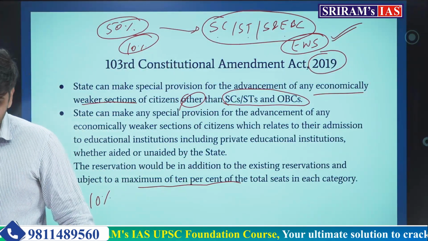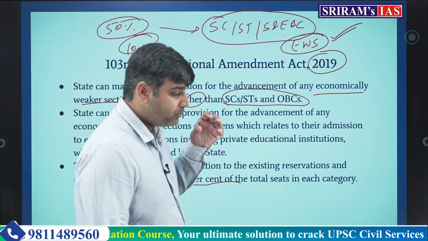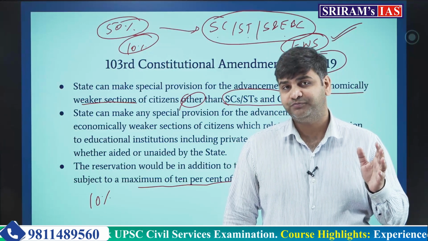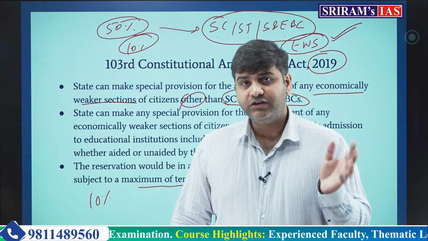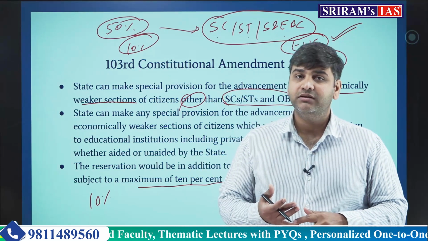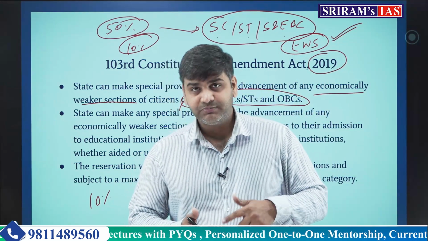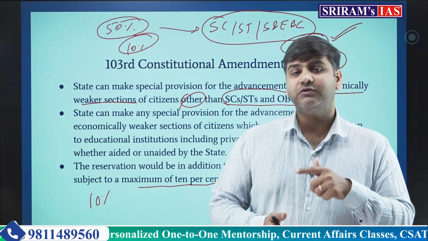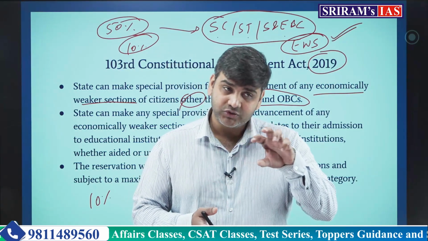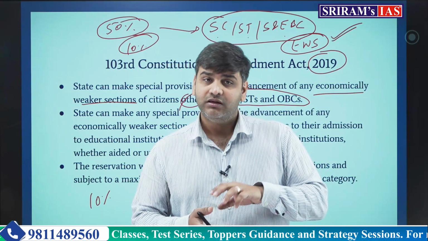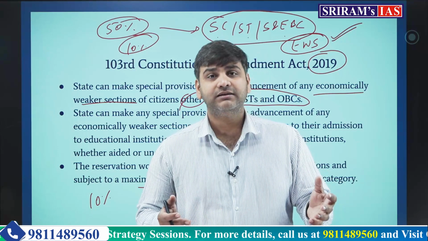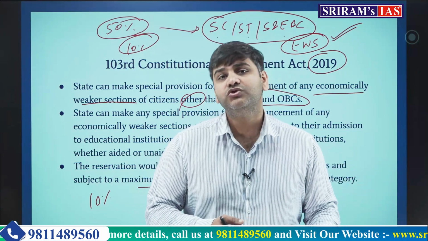So I hope you have understood this concept of prohibition of discrimination and the exceptions provided in article number 15, which empower the state to make special provision for women, special provision for children, special provision for SCs, for STs, for socially and educationally backward classes, for their admission into educational institutions, private institutions or government aided or not aided, does not matter, but their admission into educational institutions.